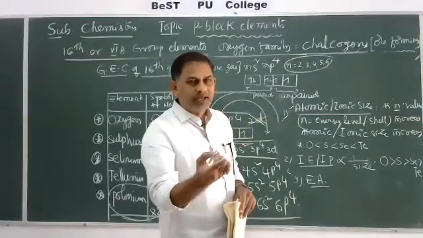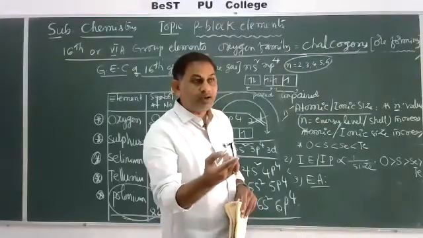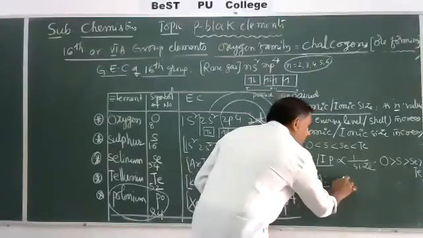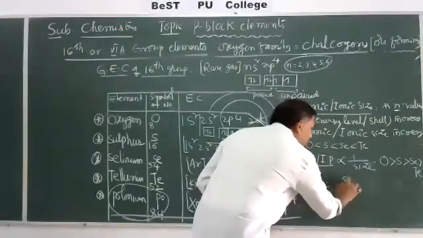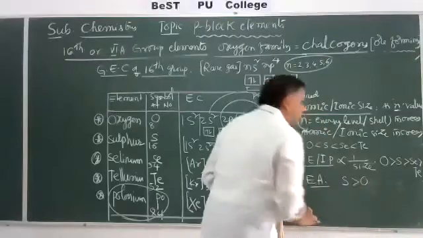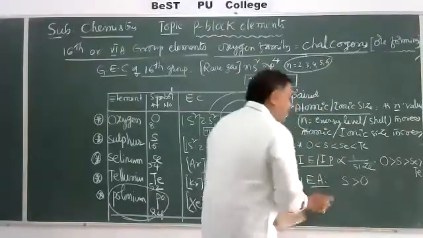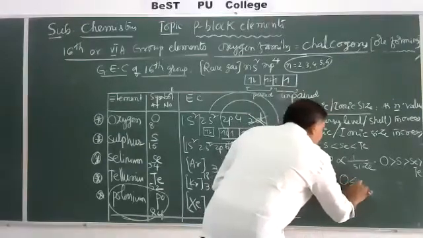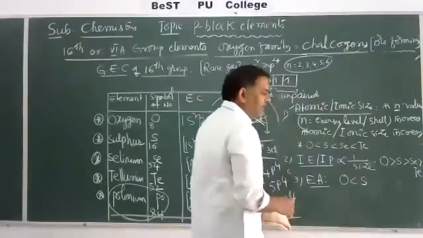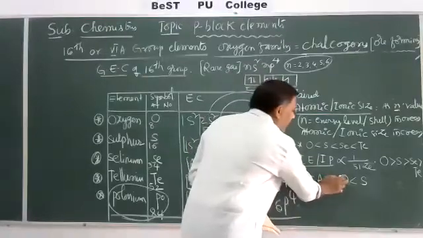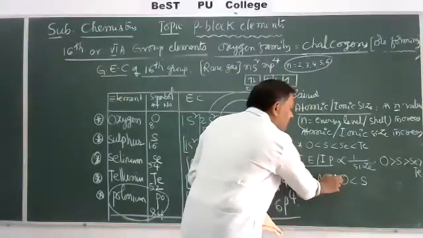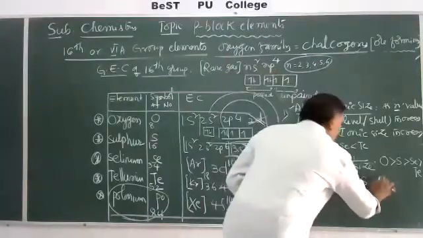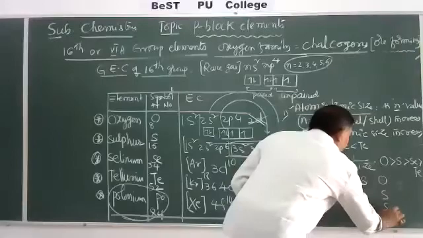The most electronegative element is fluorine, F. That's why electron affinity is more for sulfur than for oxygen. So we can say oxygen is less than sulfur, because oxygen's electronegativity is more, but its affinity is less.